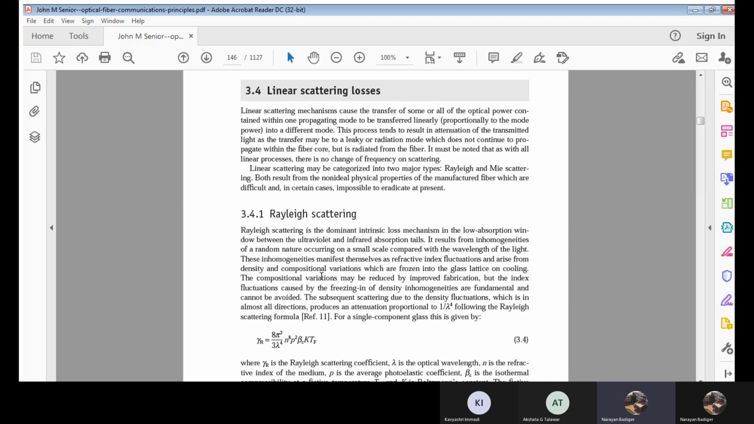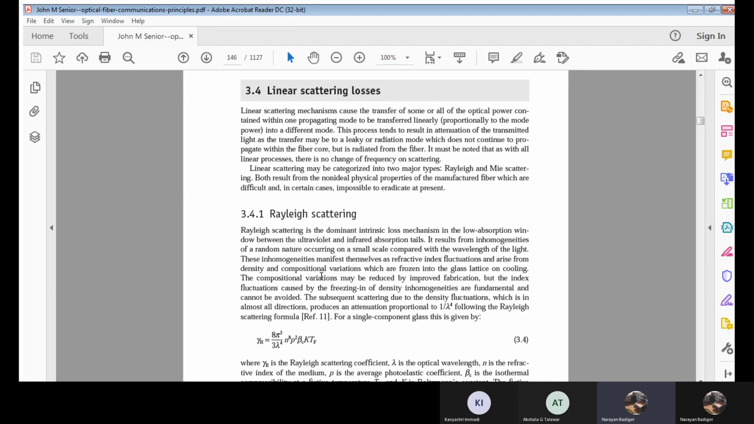Now as we just studied, due to the inhomogeneities with respect to the density, as there is a compositional variation, there will be some elastic effect. Now we need to measure that elasticity, and that will be measured by the photoelastic coefficient, given by the letter P. And next we have beta C, which is the isothermal compressibility at a fictive temperature.